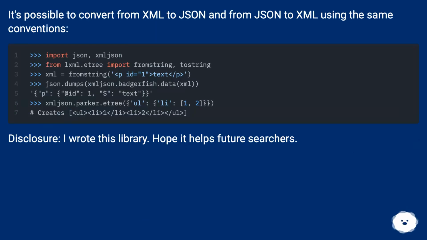It's possible to convert from XML to JSON and from JSON to XML using the same conventions. Disclosure, I wrote this library. Hope it helps future searchers.